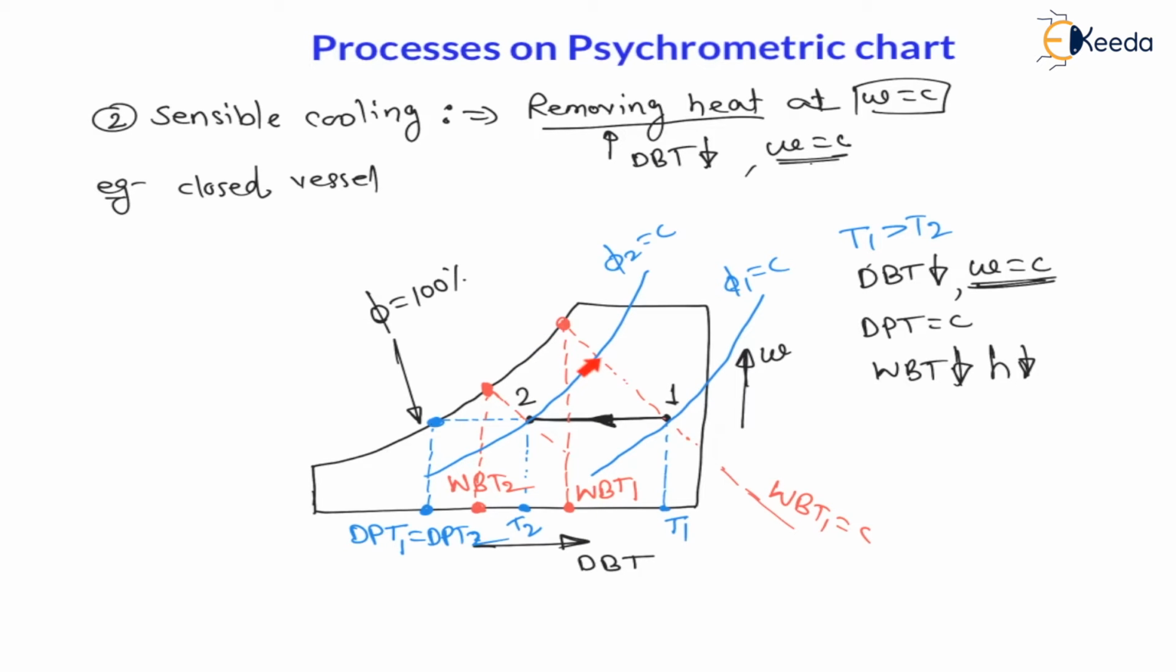So here line 2 is close compared to line 1. Therefore relative humidity 2 is more than relative humidity 1. That is, phi 2 is more than phi 1. That means here relative humidity is increasing. Phi is increasing. Now in examination, they will ask what will happen for sensible cooling. Out of these 6 points, they will give any one option.